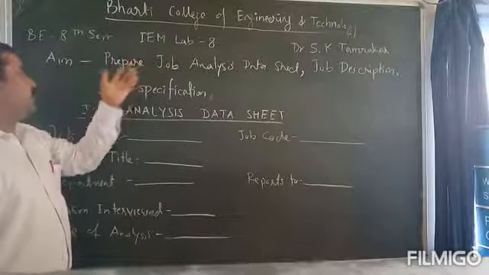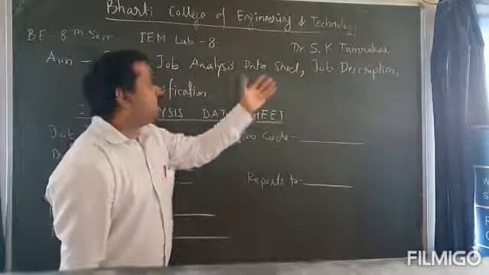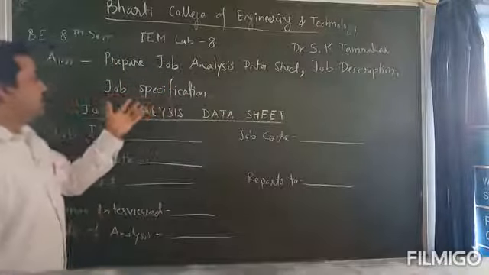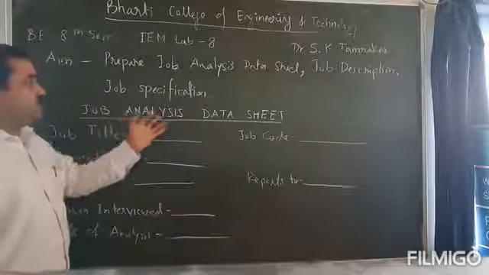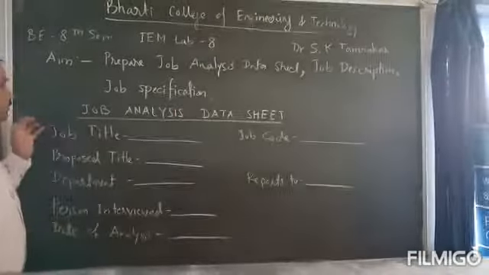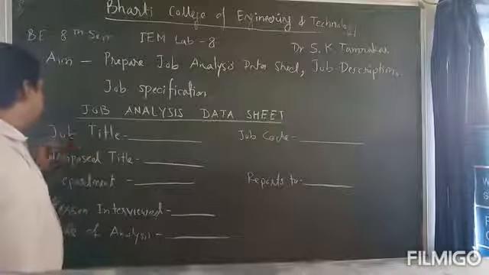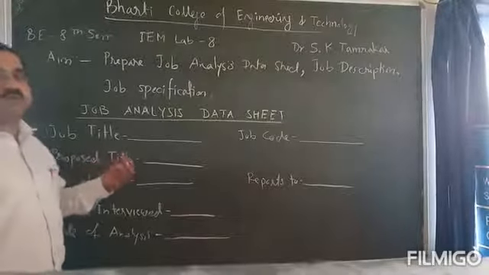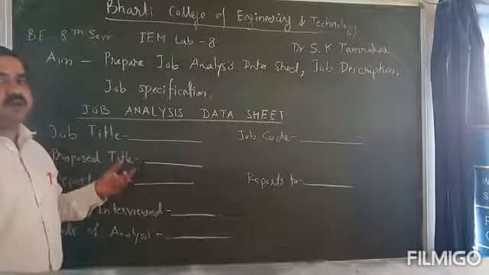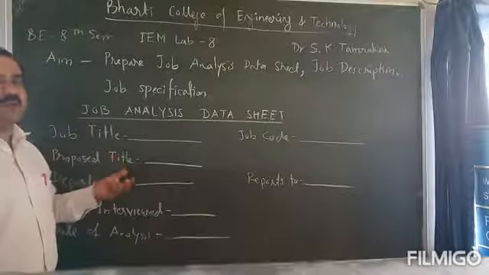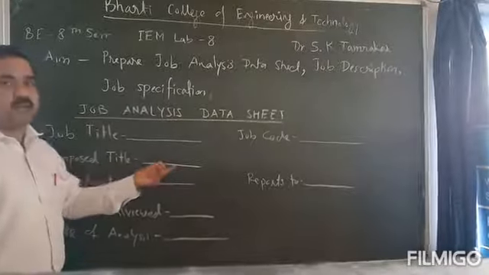This is lab 8: prepare job analysis data sheet, job description and job specification. First we create the job analysis data sheet. Here the job title on the top and job code we have to write. Then the proposed title. Sometimes the job has started manufacturing but the title of that job has not been given. At that time the proposed title can be written here.